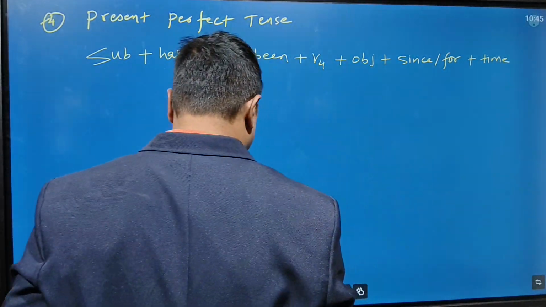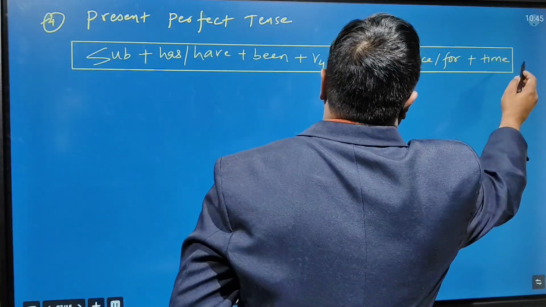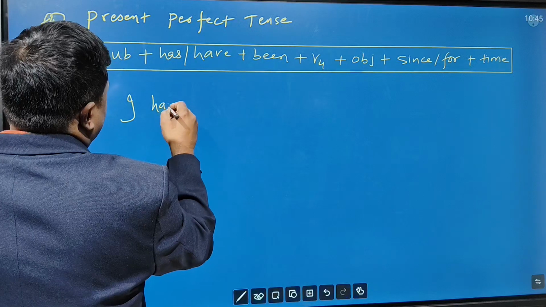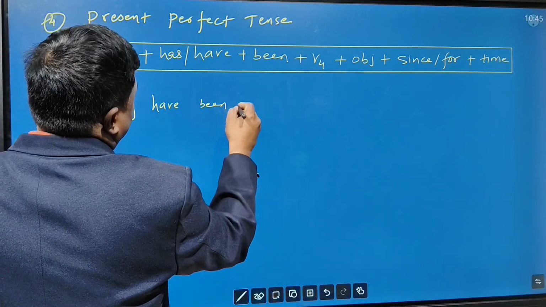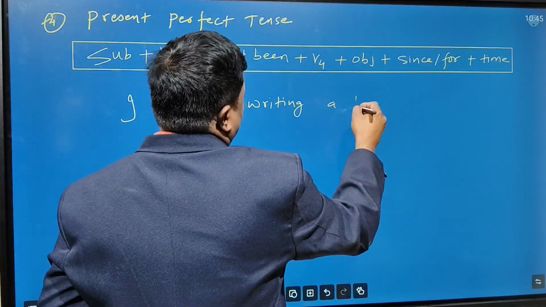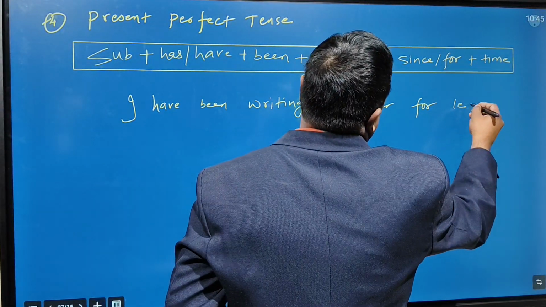Okay, so this is the structure of present perfect continuous. For example, I have been writing a letter for 10 minutes.